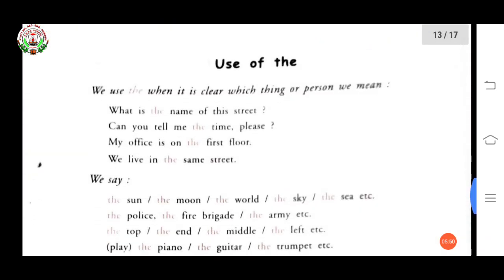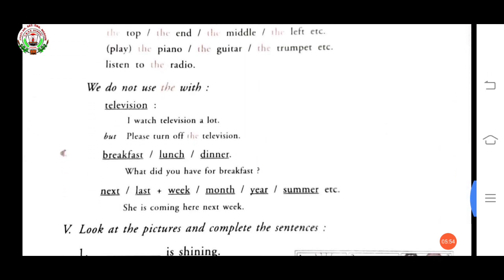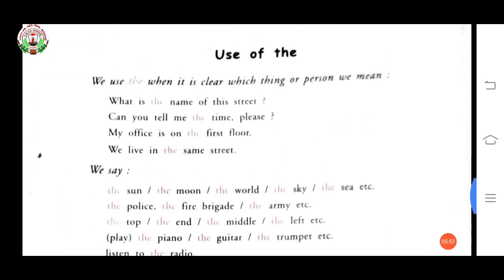See? Now come to your exercise. So we just have to read this also. We use the when it is clear which thing or person we mean. As I taught you just now. What is the name of this street? Can you tell me the time, please? My office is on the first floor. We live in the same street.